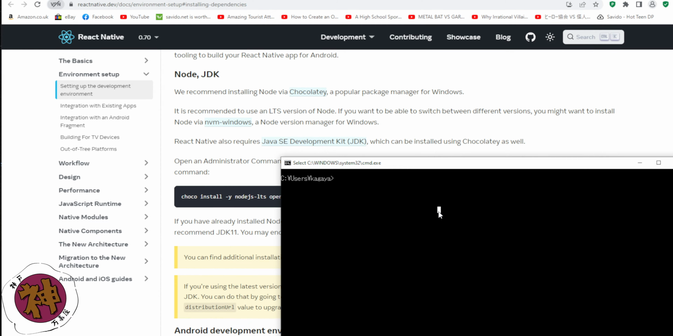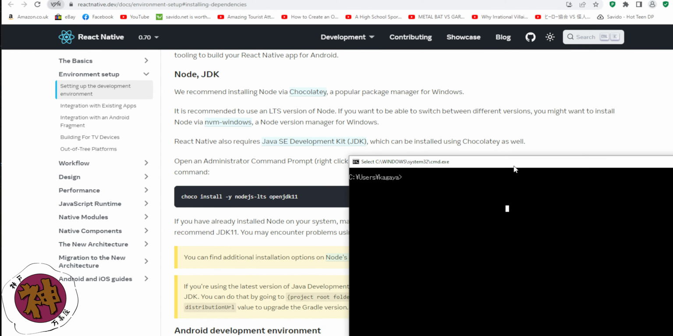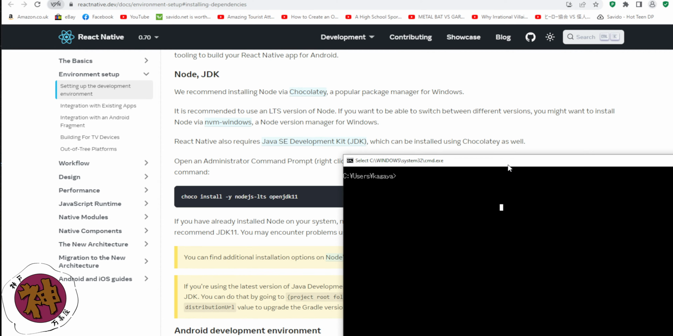So if you've done some React, you've probably already come across this type of installation. You don't need to install it separately like in the old video that I made. The easiest way to install this, if you have Chocolatey installed on your system, is this easy. So what is Chocolatey?